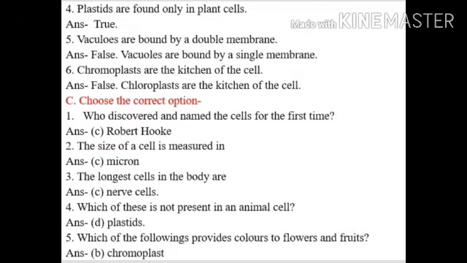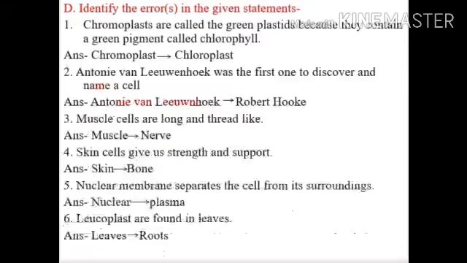Number 4, which of these is not present in an animal cell? The answer is option D, plastids. Number 5, which of the following provides colors to flowers and fruits? The correct option is B, chromoplast.